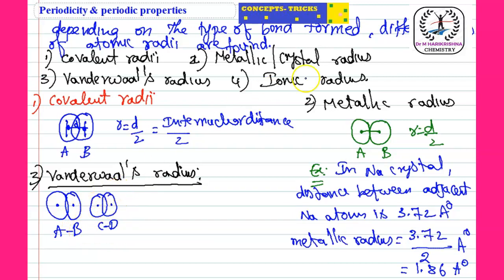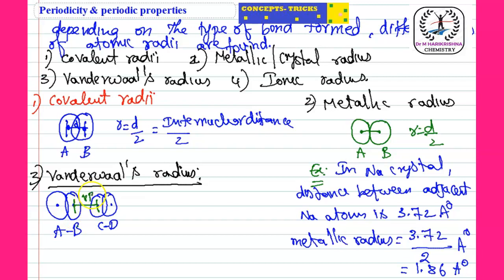Here the van der Waals radius concerns the attraction between two different atoms of two different molecules. See, students, between B and C there is a weak attraction. That weak attraction is the van der Waals attraction. AB are in a bonding, CD are in a bonding, and there is no bonding between B and C, but there is a weak attraction. If we calculate the internuclear distance between B and C, that is nothing but the van der Waals radius.